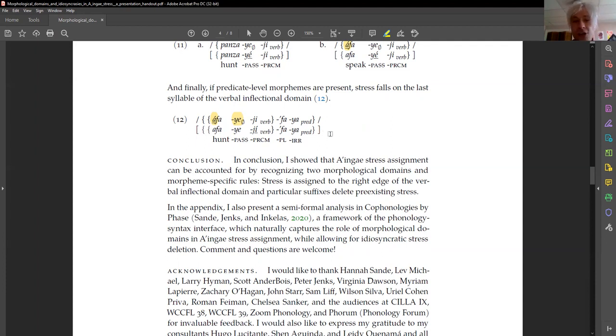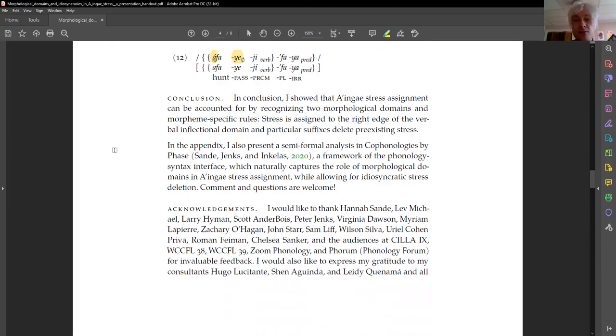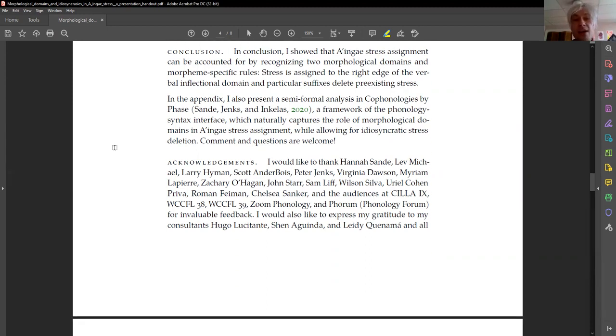In conclusion, I showed that Ainge stress assignment can be accounted for by recognizing two morphological domains and morpheme-specific rules. Stress is assigned to the right edge of the verbal inflectional domain, and particular suffixes delete pre-existing stress. In the appendix, I also present a semi-formal analysis couched in Cophonologies by Phase, a framework of the phonology-syntax interface which naturally captures the role of morphological domains in Ainge stress assignment while allowing for the idiosyncratic stress deletion. Any comments and questions are very welcome.